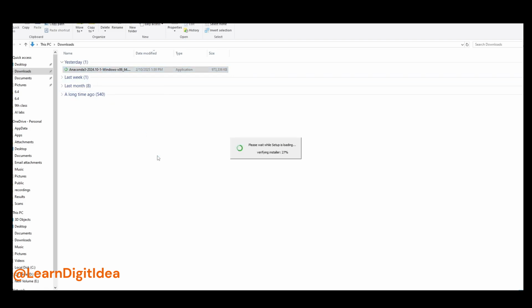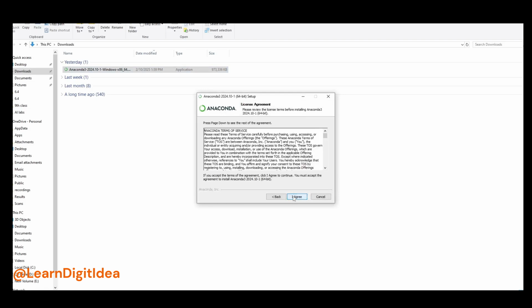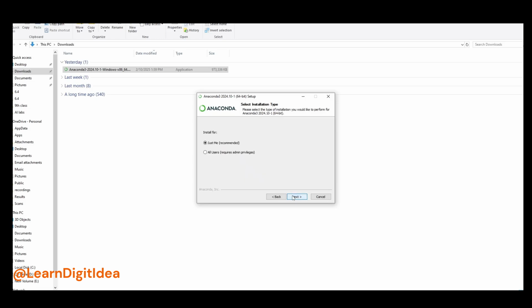I will show what the error is, and for this I have to show the installation directory, where I show you the space issue. Do not mention any space. Give a directory which has no space. Just Me, recommended. Next. Okay, this is the installation directory and there should not be any space in this directory. So make a simple directory with no space. Just check the video.